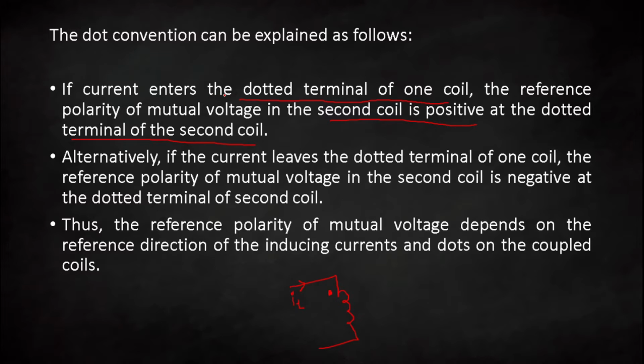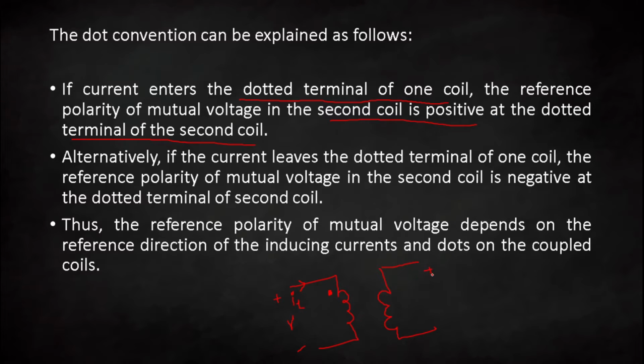So if current enters the dotted terminal of one coil, as in this example, and the reference polarity of mutual voltage in this coil is plus and minus, in the other coil let's say the reference polarity of mutual voltage is positive at the dotted terminal.